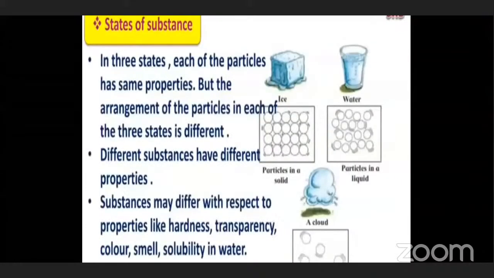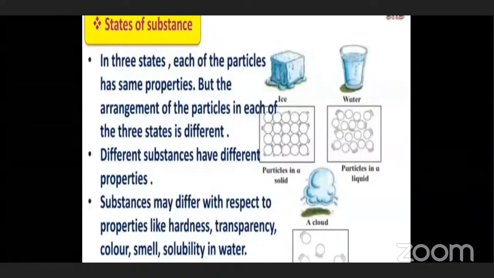Now see here. In three states, the particles have the same properties. We have taken here the example of water: water in the liquid form which we drink, ice in the solid form, and water vapor in the gaseous form. But the properties of this water are the same. They have the same qualities. But the arrangement of the particles in each of the three states is different.